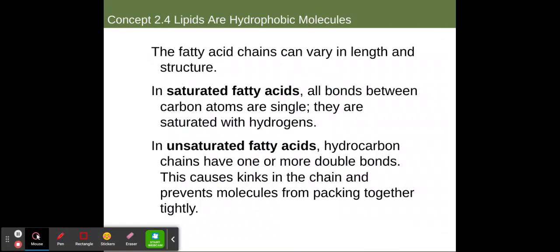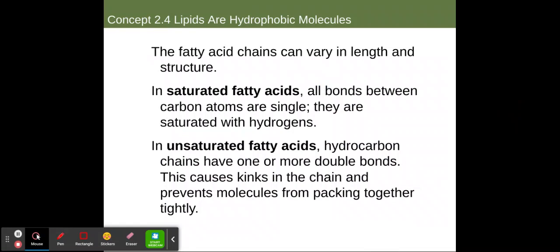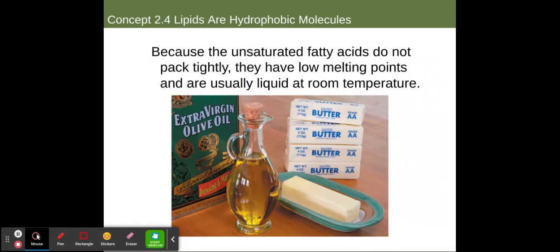So the fatty acid chains can vary in length and structure. If it is said to be saturated, that means that all bonds between the carbons are single. If we go back for a second, we can see these are all single carbon bonds. We don't have any double bonds here. If they are unsaturated, that means we have 1 or more double bonds present, and this causes a kink in the chain, and it prevents molecules from packing close together because it changes their overall shape. Because the unsaturated fatty acids don't pack tightly, they have low melting points, and this is what gives rise to the ones that are liquid at room temperature.